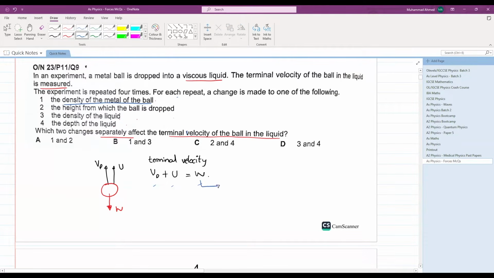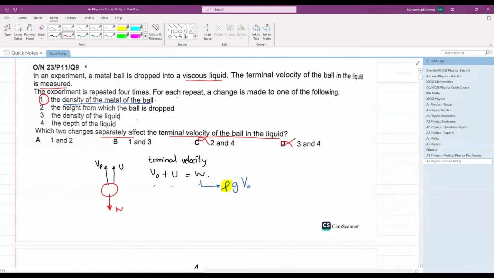But do you remember that weight can be written like this? Density of the object times gravitational field strength times volume of the object. Can you realize this density is the density of the metal ball? Yes, so if you change the density of the metal ball, the weight will change and hence the terminal velocity will change. So 1 is a factor that we will be considering. So option C and D gets cancelled out.